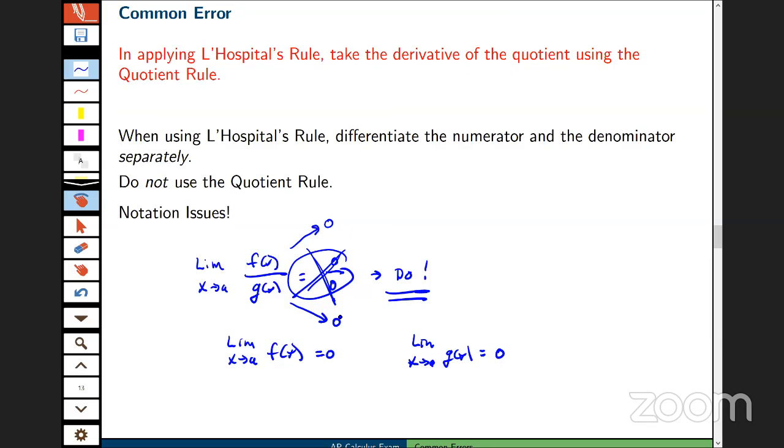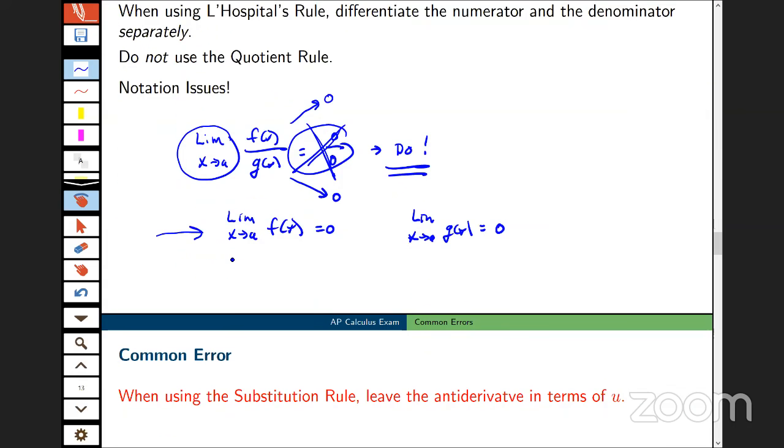The safest bet right now, my recommendation, do that. Make sure you check the numerator, make sure you check the denominator separately, and then you can apply L'Hopital's rule. One extra little thing here, one sort of common error embedded in all of this: remember to carry along this limit symbol. Don't get rid of that limit, darn it, until you actually execute the limit, until you actually find the limit. Cool.